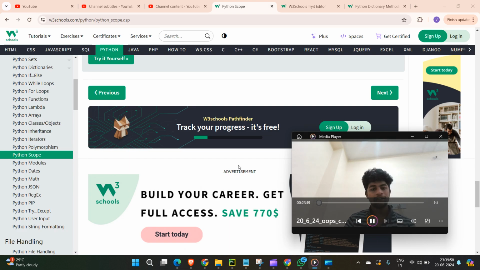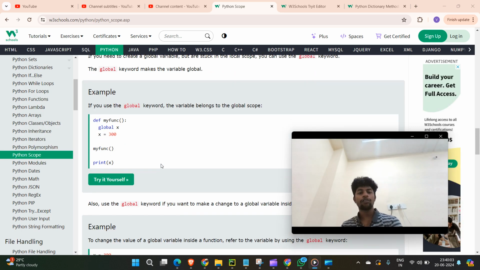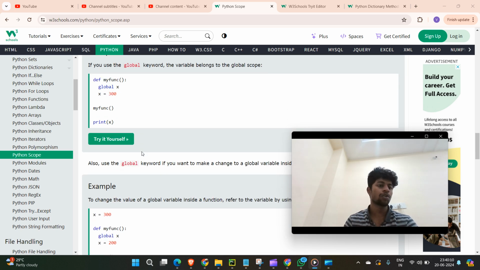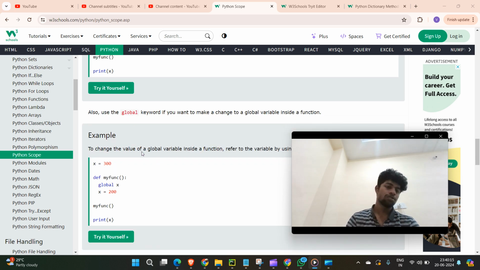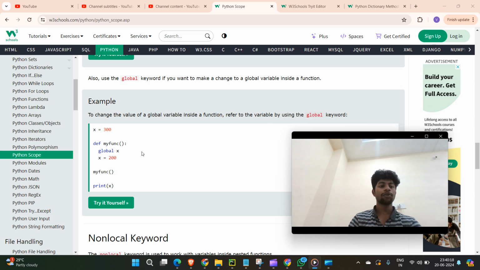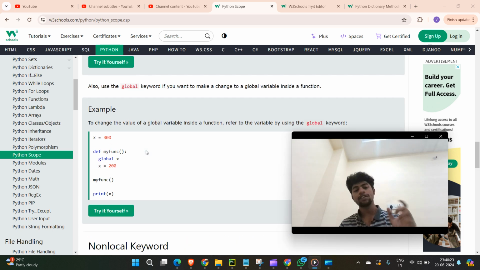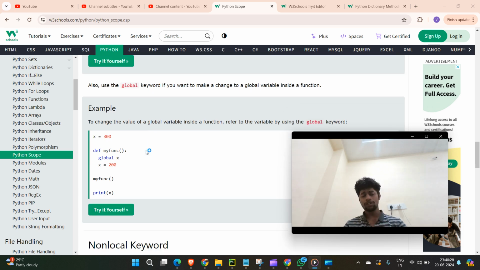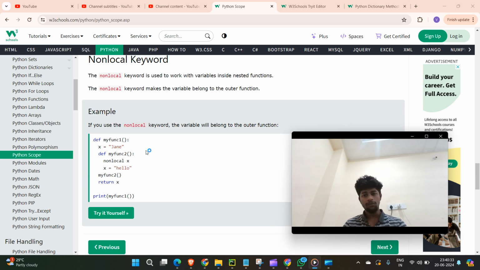Then naming variables, we already covered this. There is one more thing. If you want to print like this, you have to give one keyword which is known as global. In that case, it will work. Even though it is not there outside, I'm still able to print the text and I got the result. Why? Because for the variable they specified it as global. If someone declares a variable as global, then even if you call it outside, it will work fine.